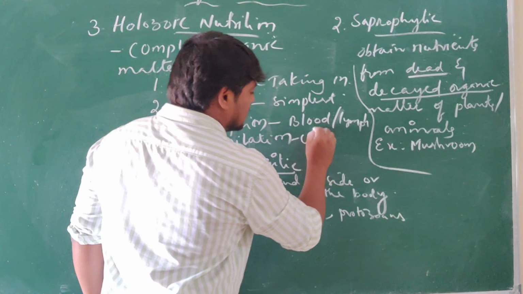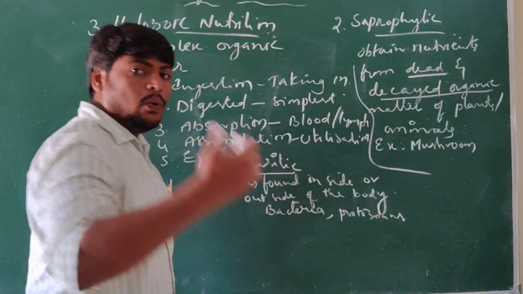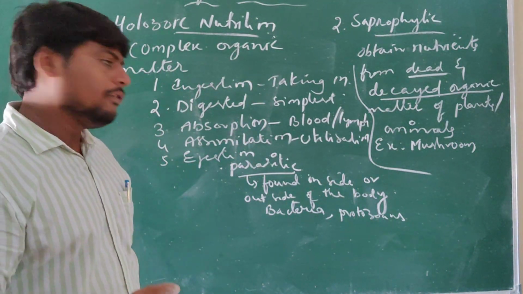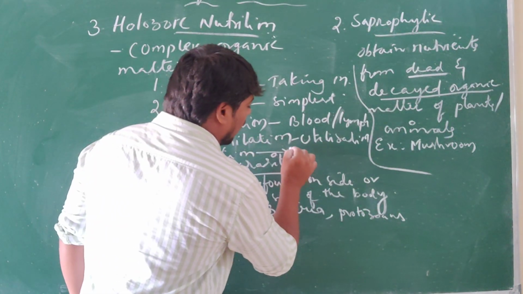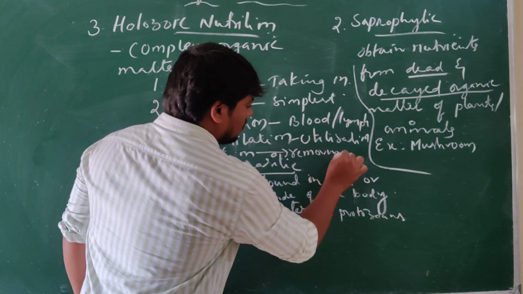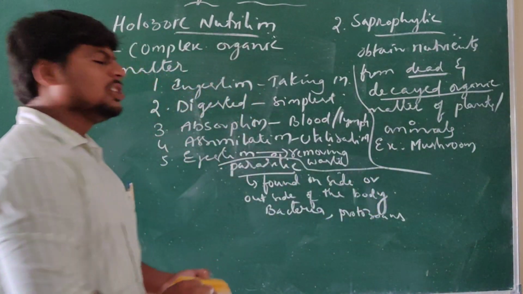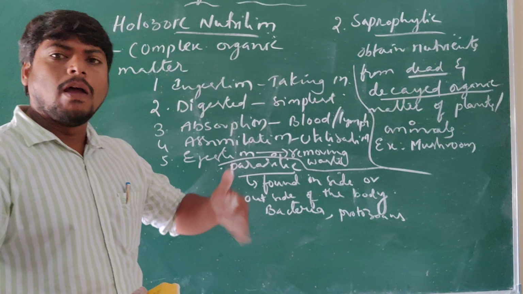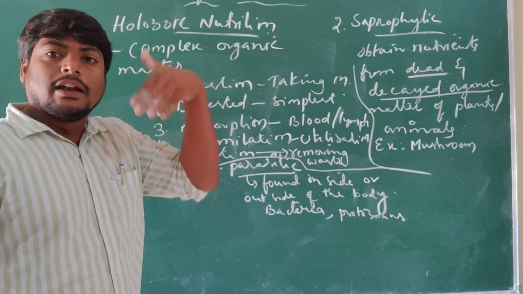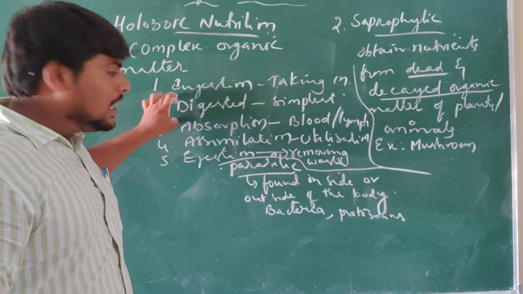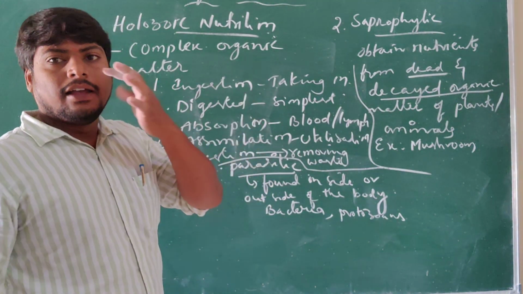After that, it is utilized for various purposes. Utilization means using these energy sources to carry out life processes. After that, egestion means expelling or removing waste. In this way, under holozoic mode of nutrition, the complex organic matter is taken in, that is ingested, digested, absorbed and assimilated, and later egested.